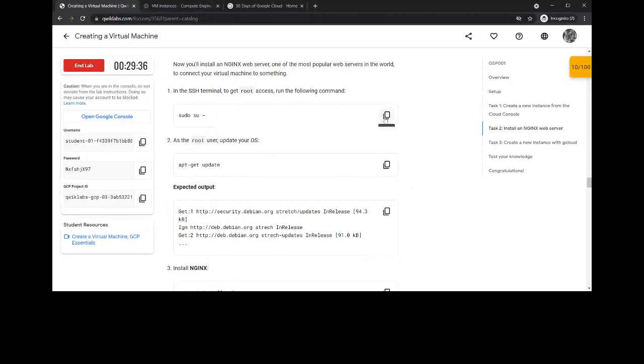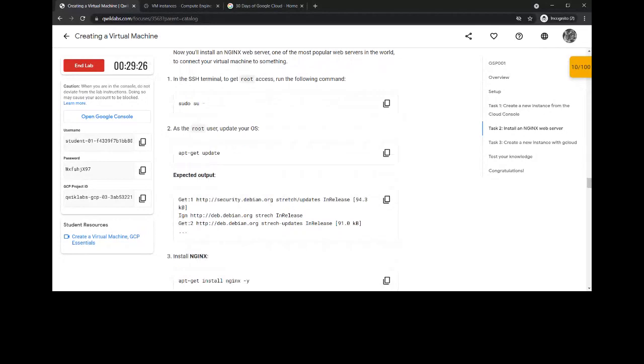First, it is asking us in the SSH terminal to get root access, by running the following command. So what is root access? Root is a user account for administrative purposes. So when we create a root user, that itself means the administrator user.